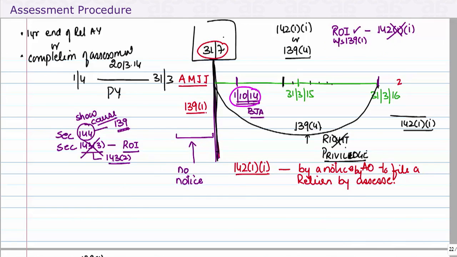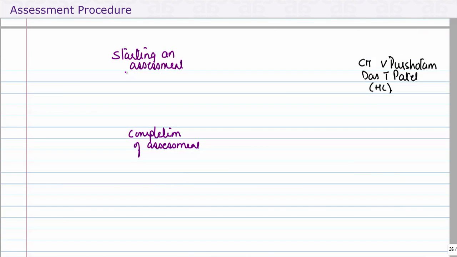Now you may go back to the AO and explain to him, look, there was reasonable cause. I was prevented. I was out of the country. There was a death in the family or any other case. If you do convince him, then he may drop the proceedings. That means after the show cause notice, he will cancel it. But when he sent you the notice, he will have opened a file in your name, or in the name of your assessee.